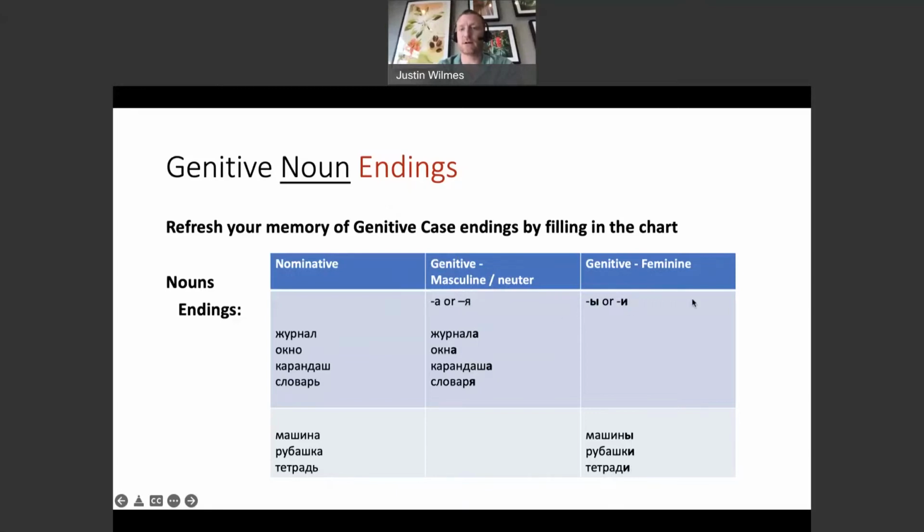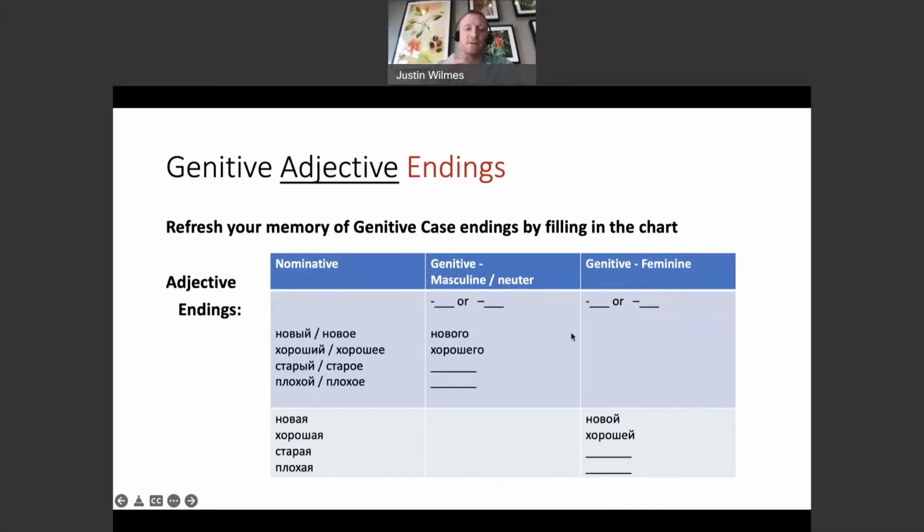Okay, so again, one more time, masculine and neuter in genitive are а or я for the nouns. Feminines are ы or и, right? What about adjectives? Let's do the same thing. See how much of this you can remember from your reading and review so far this chapter. And go ahead and hit pause and fill in as many or all of the blanks as you're able.